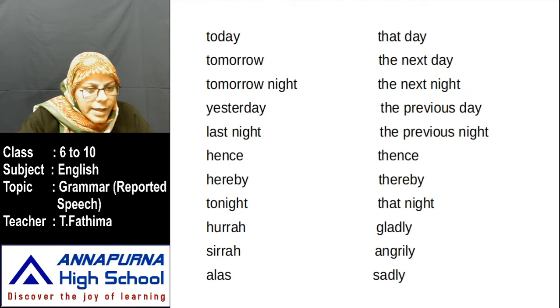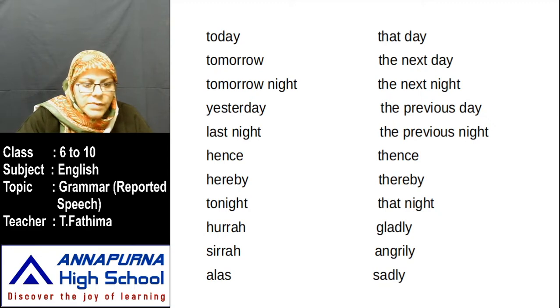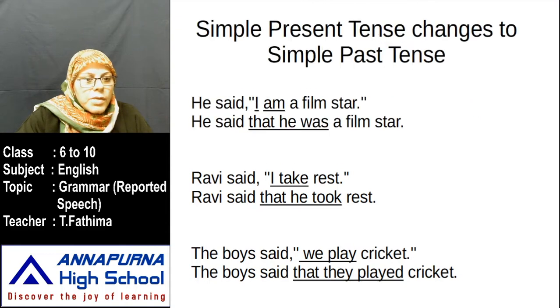Okay, gladly. Next, "sira" means angrily. When you are very angry with anyone, you say it. That word is expressed with anger. Alas. Alas is used when somebody is dead. If anybody fell down, or if there is any sorrow, you say alas. Alas represents sadness. These words you must be well versed in, children.